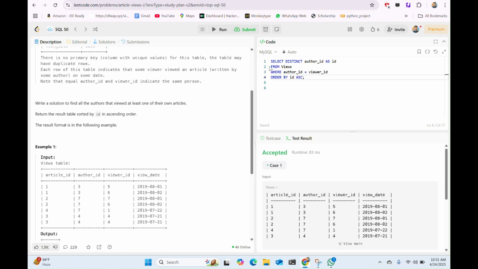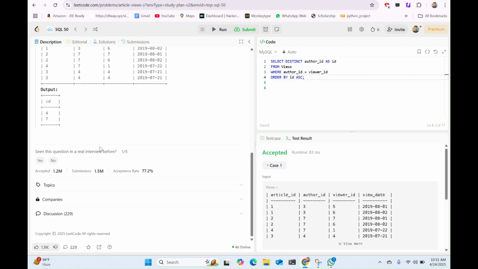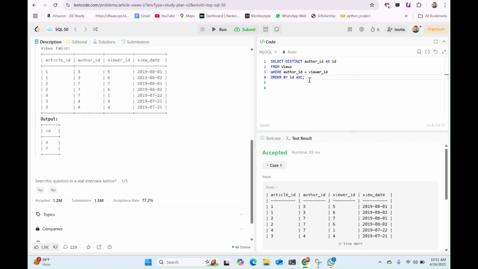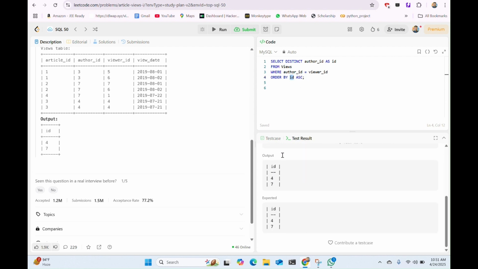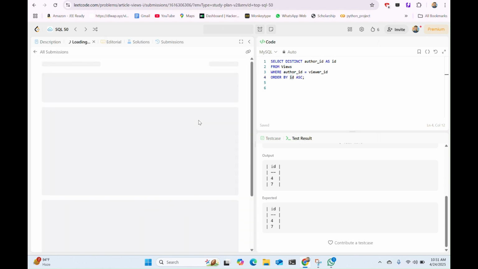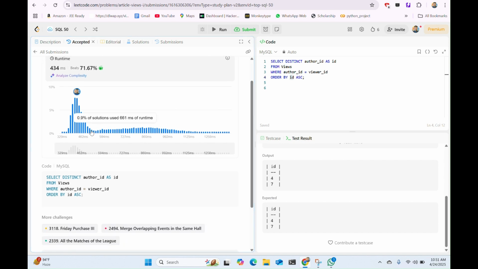So we have written this condition, and the question is asking for the result sorted in ascending order, so we have order by ID ascending. Now let's submit this. You can see that the query has been successfully submitted, and the beats percentage is 71.6%. We wrote a SQL query better than 71% of people.